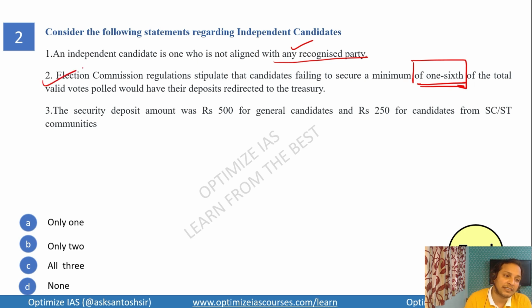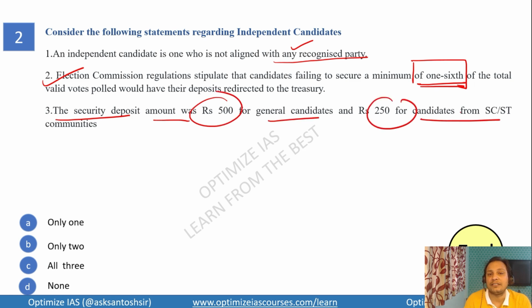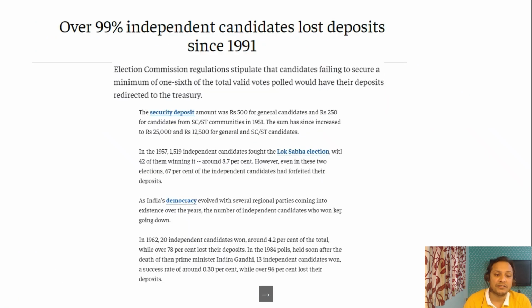So this is also correct. Statement 3 says the security deposit is rupees 500 for general candidates and rupees 250 for SC and ST communities. This is not correct. So guys, it was at the beginning, at the start when the first general election was conducted. Now this amount has been increased to 25,000 rupees for the general candidate and 12,500 for SC and ST candidates. So this is incorrect.